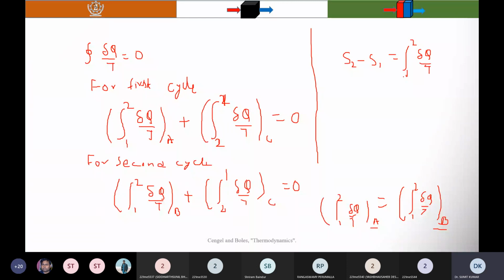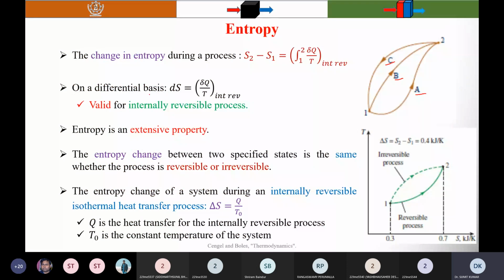Okay. So here, what are the assumptions I have considered? I assume that the process is an internally reversible process. So this equality is valid when the process is internally reversible or totally reversible. That's why I have written the subscript here. You can see that the change in entropy during a process is equal to S2 minus S1, the integration from 1 to 2 of delta Q by T.